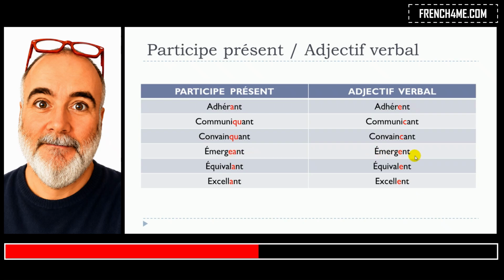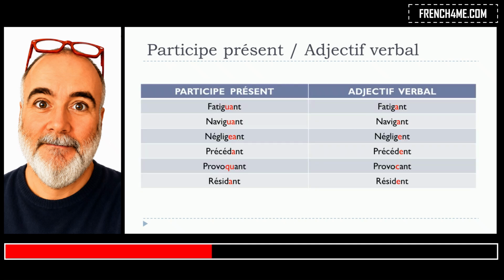Émergent, phonetically the same. Then équivalent, you've got A here, and then équivalent, you've got E here. Excellent with A, and then excellent with E. So what you can see is that phonetically they are the same, but you write them in a different way.